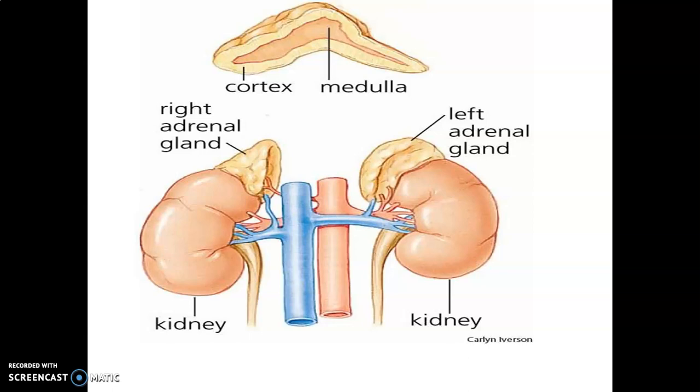Then the cortex is divided into three layers: zona reticularis, zona fasciculata, and zona glomerulosa. And this cortex secretes hormones commonly called corticoids. They are involved in carbohydrate metabolism that we already mentioned. And in our body, children, cortisol is the main glucocorticoid. And these corticoids which regulate the balance of water and electrolytes in our body are called mineralocorticoids. Aldosterone is the main mineralocorticoid in our body.